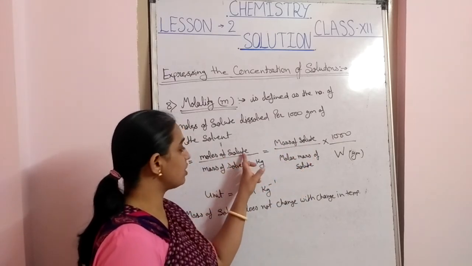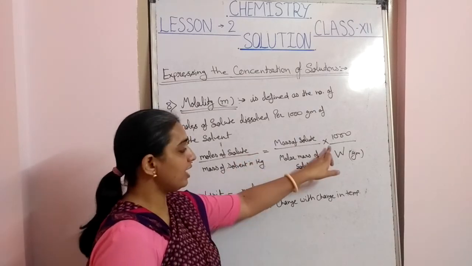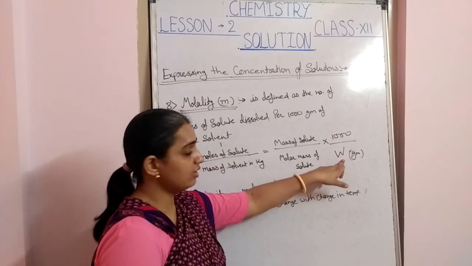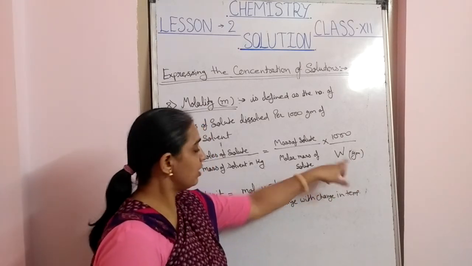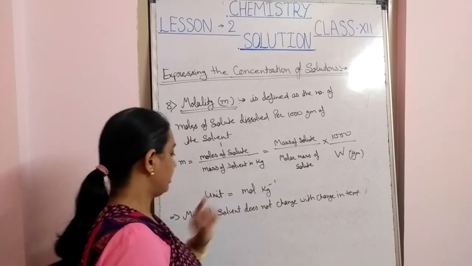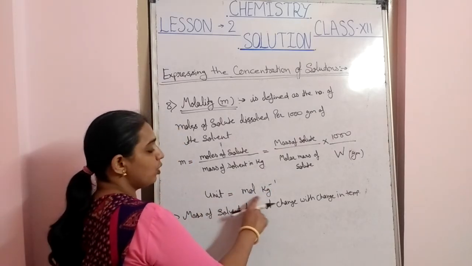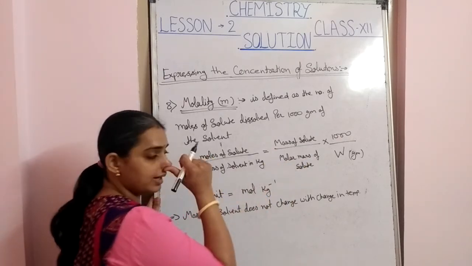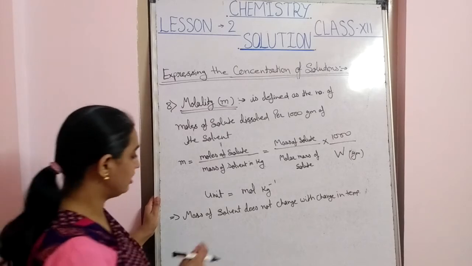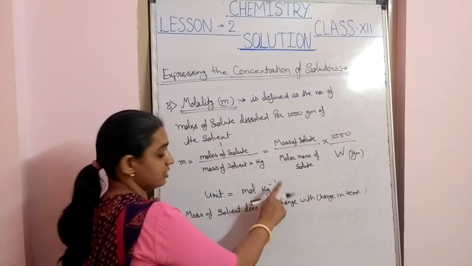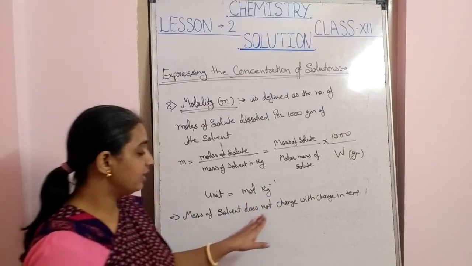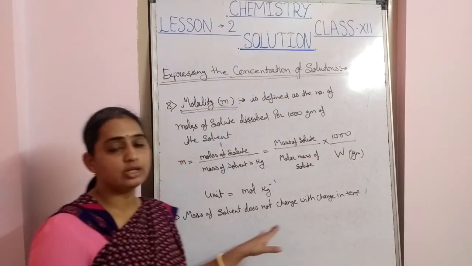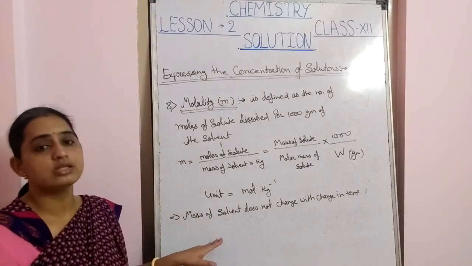Now the moles of solute equals to mass of solute upon the molar mass of solute, and the unit of moles of solute is mole, multiplied by 1000 upon the mass of solvent if the weight is given in grams. जब grams में होगा, किलोग्राम में होगा तो इस तरह से put करेंगे. Now the unit is mole kilogram inverse. Maybe if the mass is given in the gram, then the mole gram inverse. Now mass of solvent does not change with change in temperature. टेम्परेचर के साथ में मास में कोई change नहीं आता है.